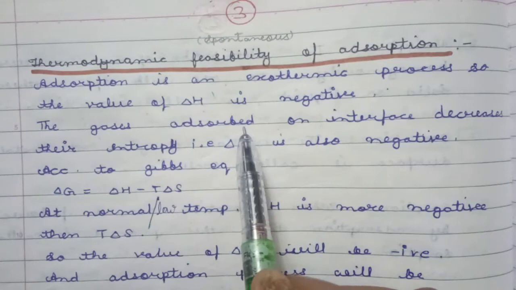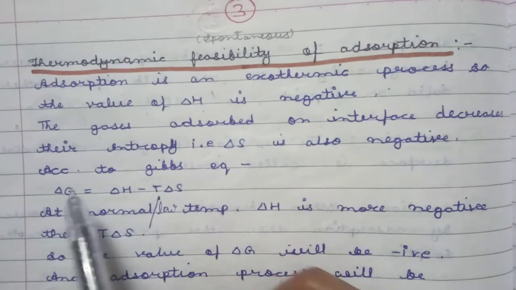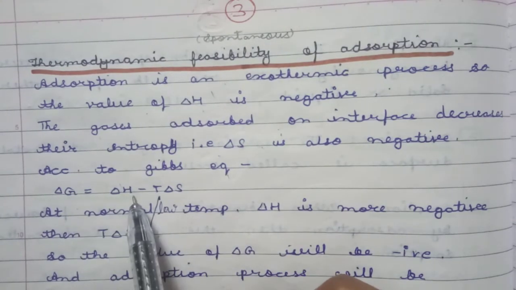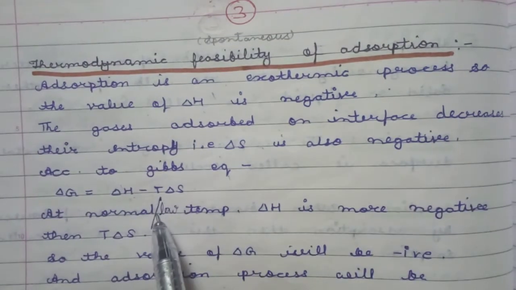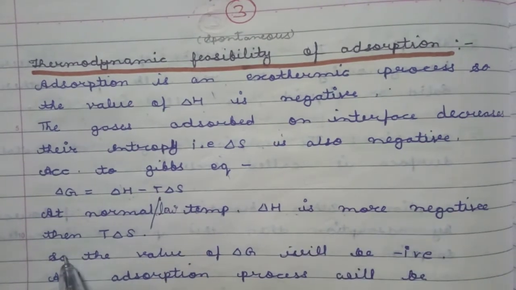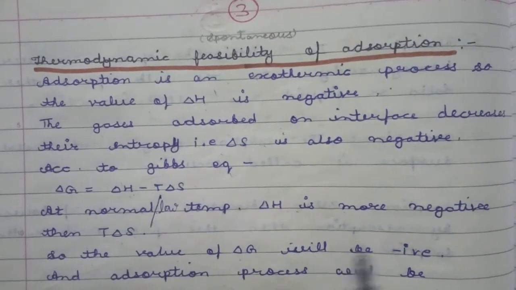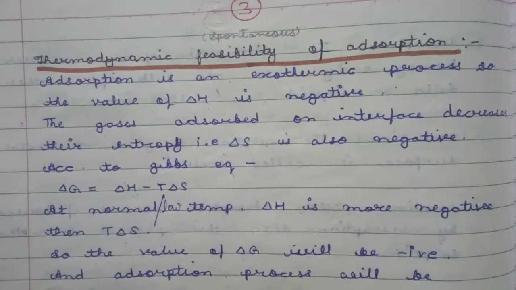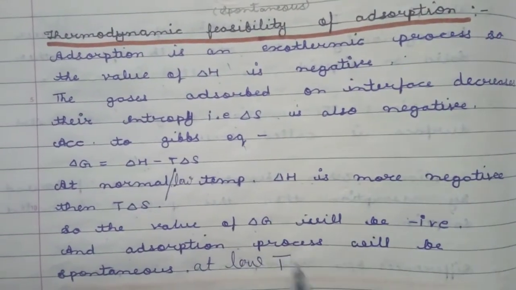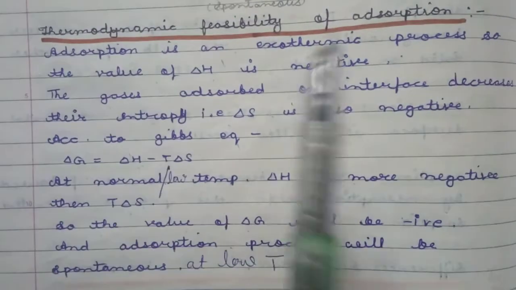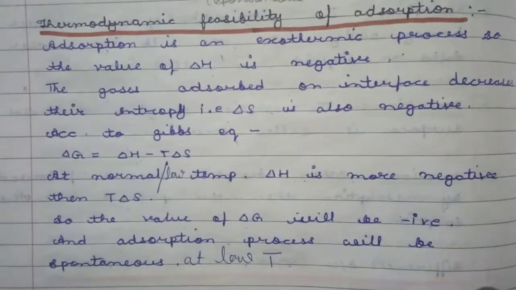So for thermodynamic feasibility, adsorption is an exothermic process, so the value of delta H is negative. The gas adsorbed on the surface decreases its entropy, so delta S is also negative. According to the Gibbs equation, delta G is equal to delta H minus T delta S. At normal or low temperature, delta H is more negative than T delta S, so the value of delta G will be negative, and the adsorption process will be spontaneous at low temperature. Okay, means at low temperature the adsorption process is fast and spontaneous also.